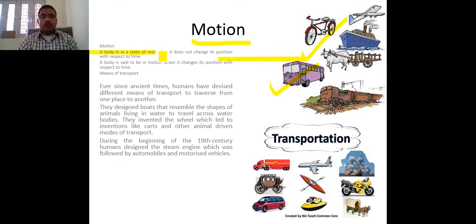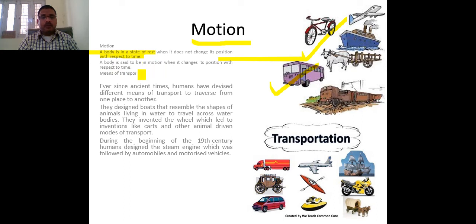When an object does not change its position with respect to time, this is called rest. But if position is changed with respect to time, then the object is said to be in motion.